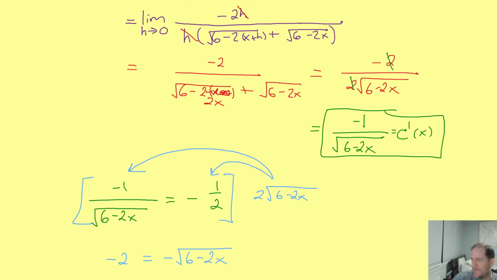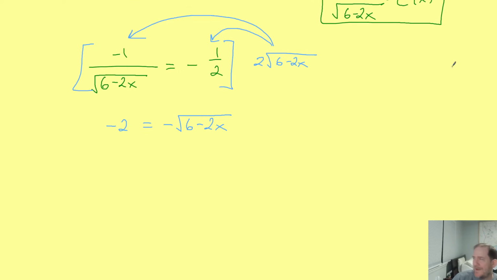Okay, and then from here, I notice both sides have a negative on it, so I might as well just divide both sides by negative 1, getting those negatives to cancel. Then it's pretty obvious I should square both sides next. So 2 squared goes to 4, and this radical squared, the radicals just cancel, and I get 6 minus 2x. And then I subtract 6, getting negative 2 equals negative 2x. Then I divide by negative 2, and I get 1.